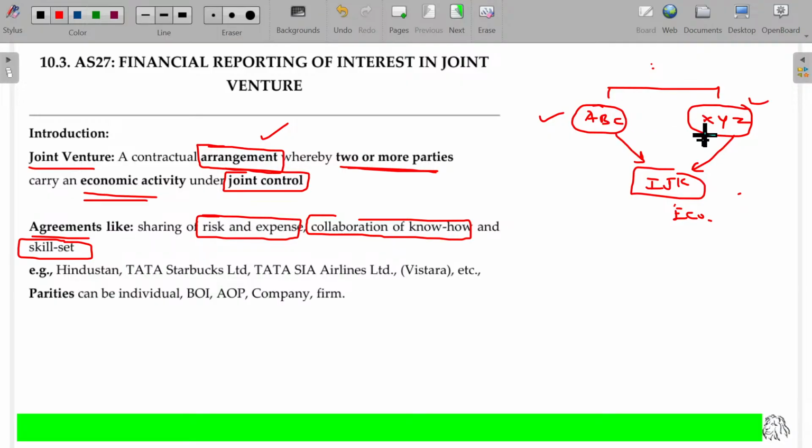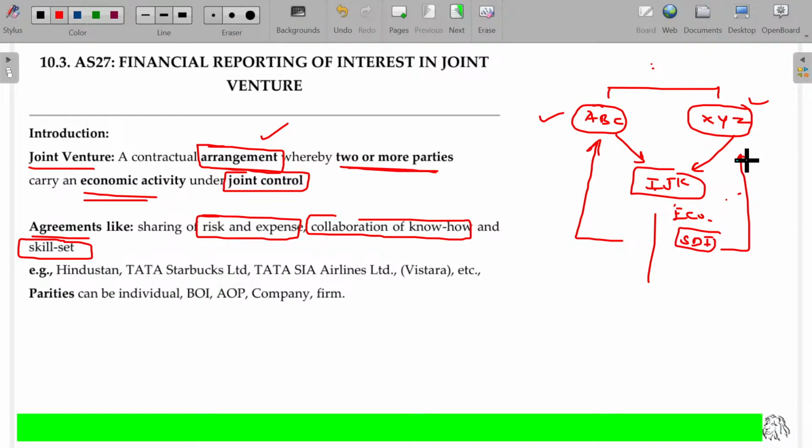ABC and XYZ will create a new entity called a Skill Development Institution. So they will call for various students to get trained here. After giving lots of training by IJK for a fee, whatever it may be, later on the trained employees may be absorbed by ABC as well as XYZ.